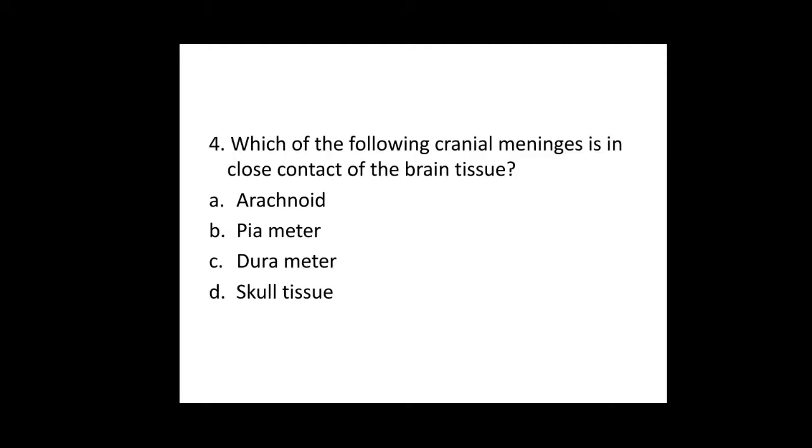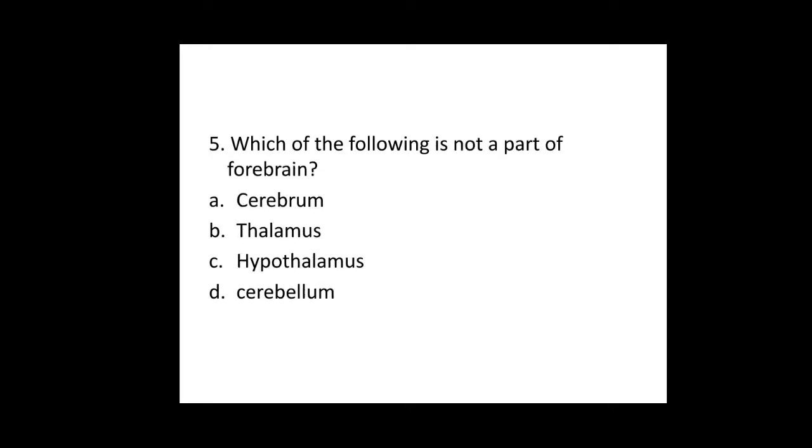Fourth question, which of the following cranial meninges is in close contact with the brain tissue? Option A, arachnoid. Option B, pia mater. Option C, dura mater. Option D, skull tissue. So as I have told, the cranial meninges is made up of three layers. The inner layer of the cranial meninges is in close contact with the brain tissue. So the answer for fourth question is B, pia mater.